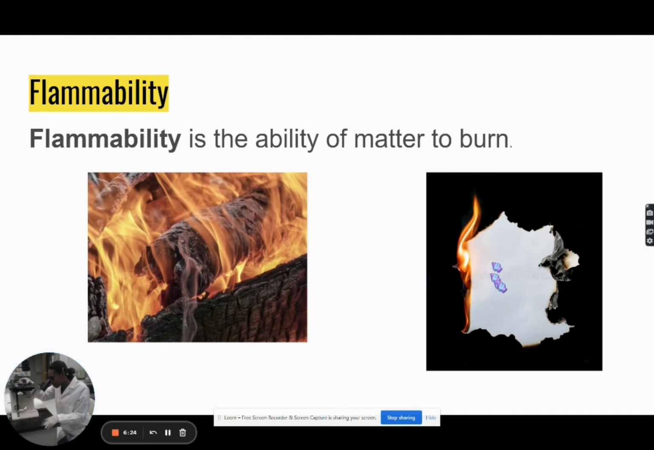It's not the same as what the paper looked like before, and the ash for this one is not the same as what the wood had looked like before. So remember guys, in a chemical property, the substance will change into an entirely new substance, right? So the wood turns to ash and the paper turns to ash.